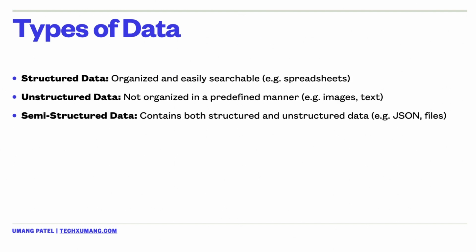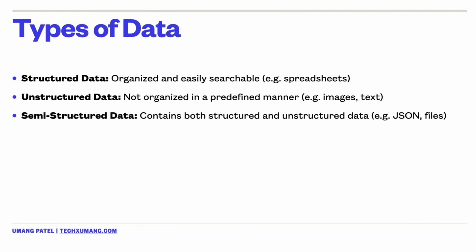Now, if we talk a little bit about the type of data, these AI models can be trained using different types of data specifically. We have, one, structured data. This type of data is highly organized and easily searchable, like, for example, data in spreadsheets or databases.